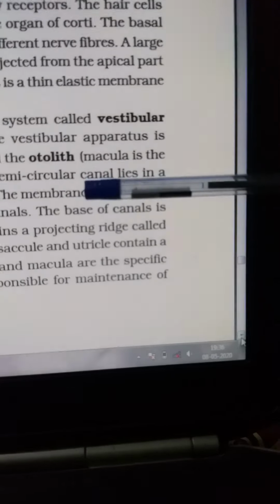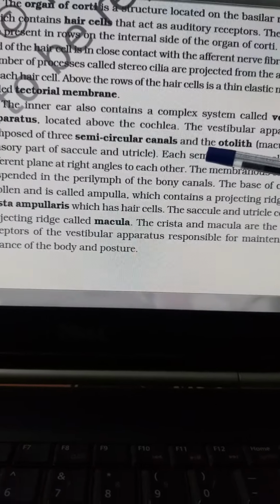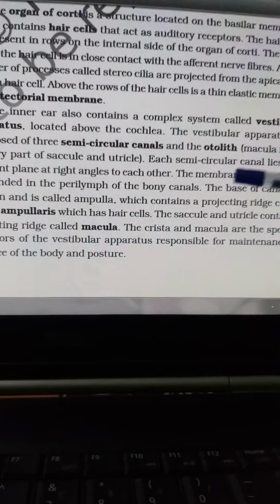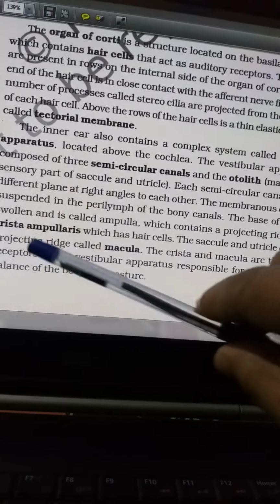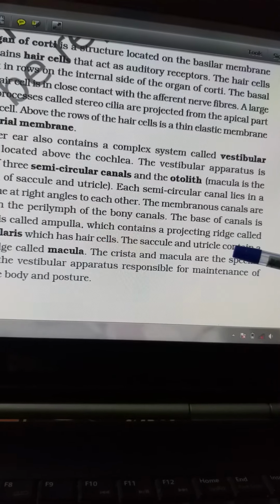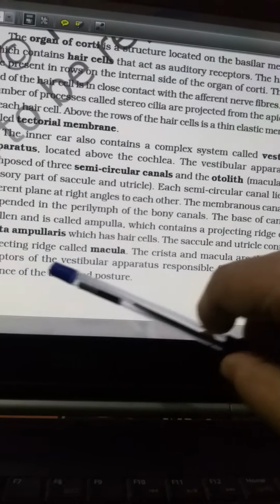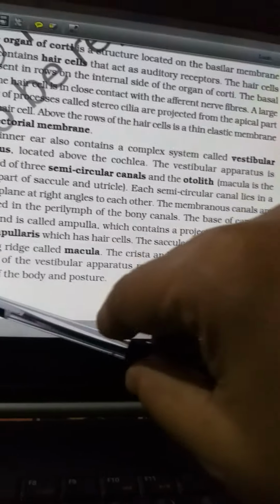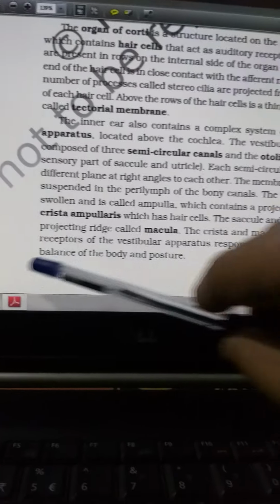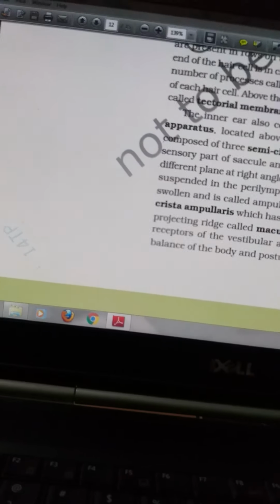The vestibular apparatus is composed of the semicircular canals and otoliths. The macula and the crista ampullaris are areas, and the saccule and the utricle contain a projecting ridge called macula. These are specific receptors, and they are responsible for balance of the body and posture. This is what you have to remember here.